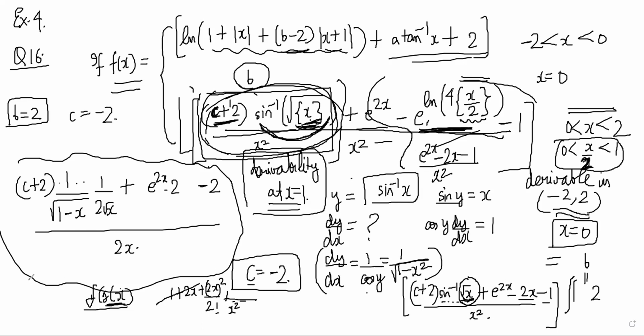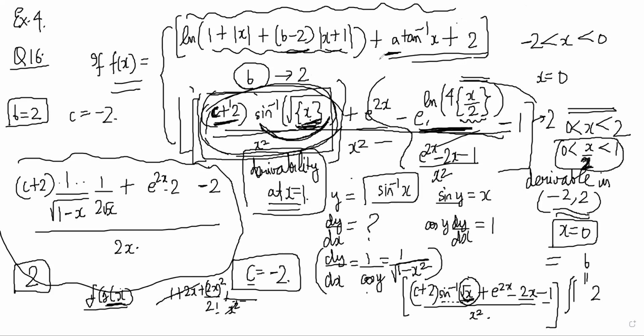So this is 4 by 2. So 4 by 2 will come. 2 will remain on top and x square will cancel. So 2 is the limit here, right? Which matches the 2 that was coming here, right? So everything is sorted here. Now we just have to get differentiability at x is equal to 0 or something here to check for the a value, right?